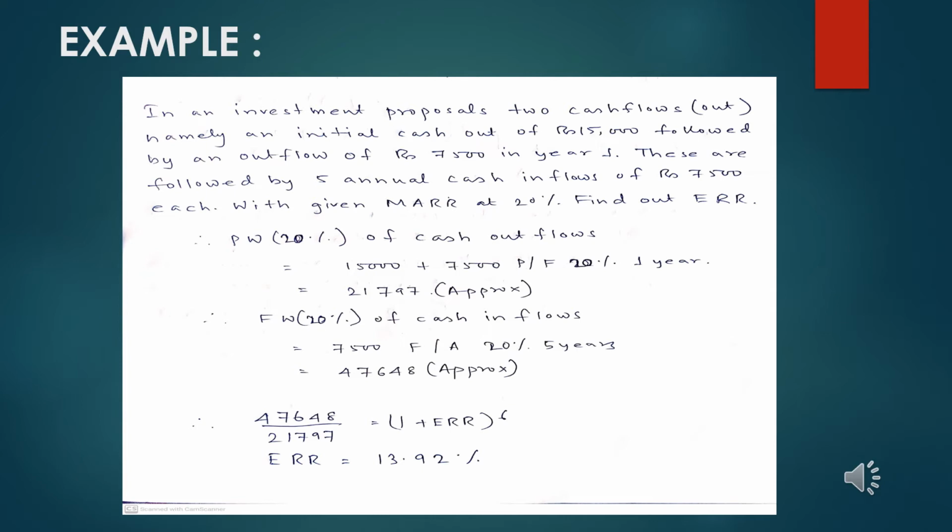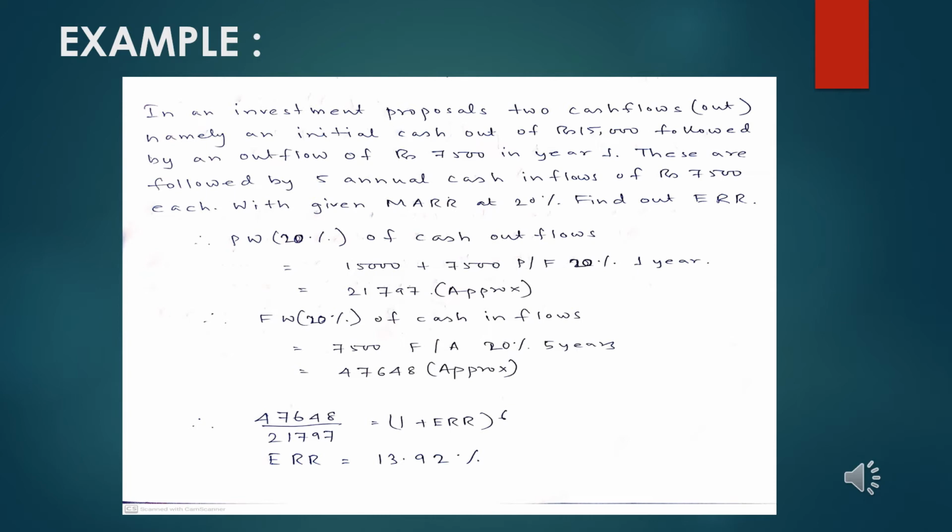Now, coming back to the calculation of this particular sum, we have to do two things. That is, convert all the cash outflows back into present worth and convert all the cash inflows into future worth. Following the first step, we transfer all the cash outflows into present worth. We get 15,000, which is at year 0, and 7,500, which is a one-off value.